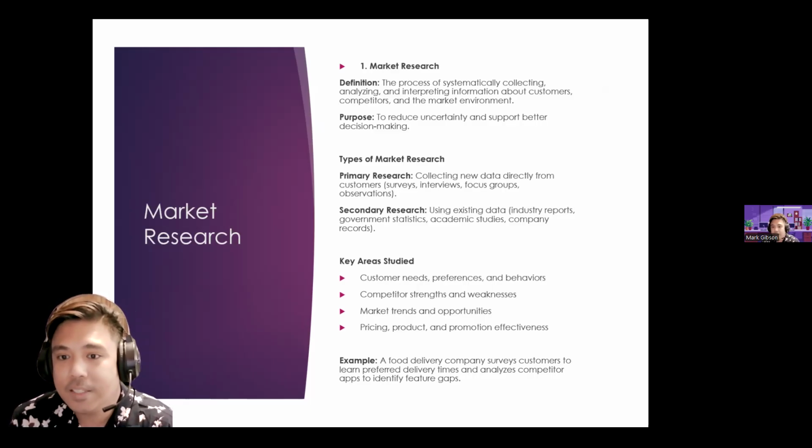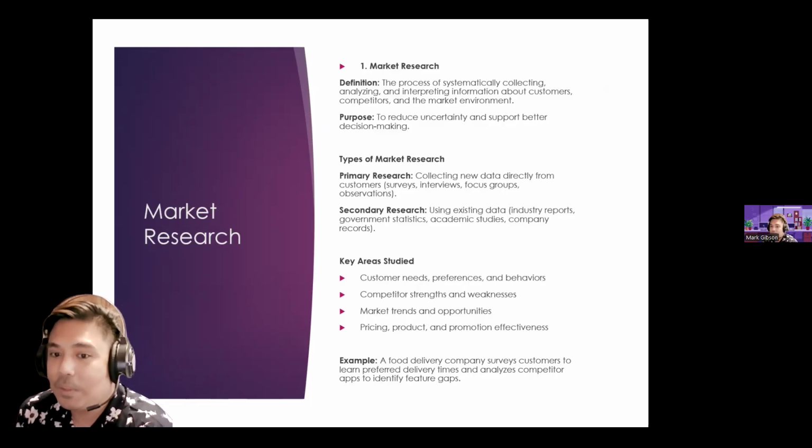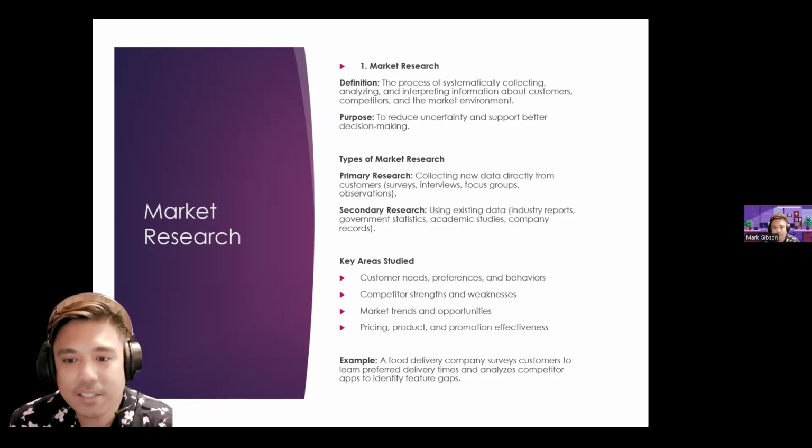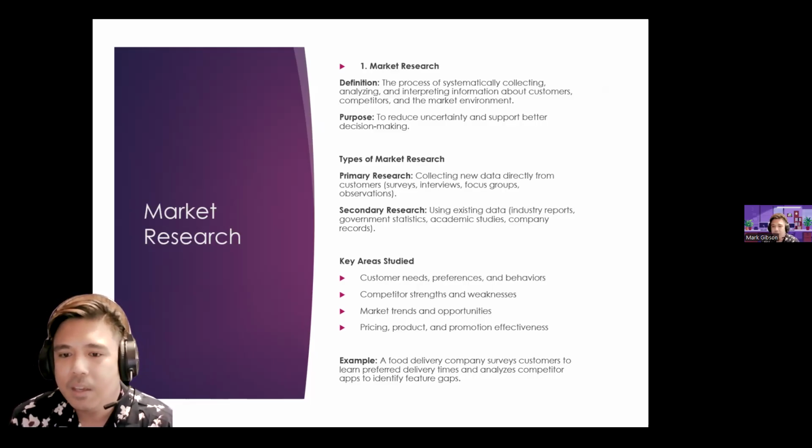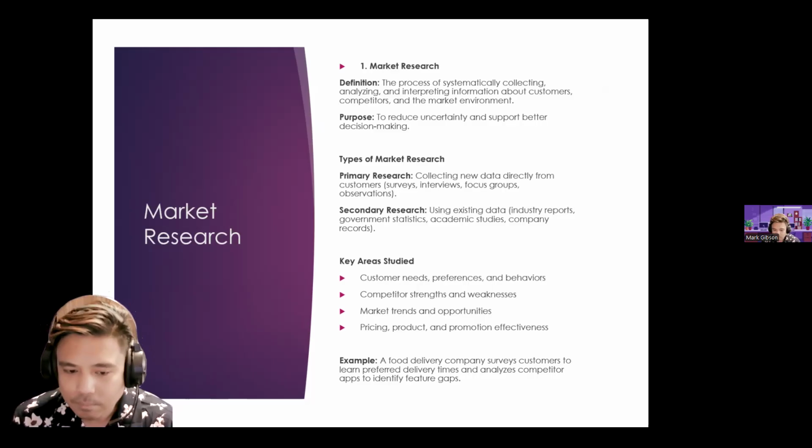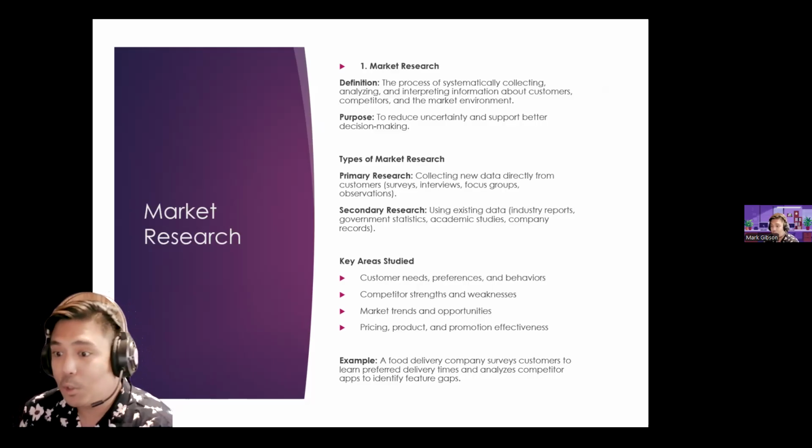And then there's also the secondary research. It's basically using whatever existing data that we have. So it could be an industry report, government statistics, academic studies, and company records. Key areas studied could be the customer needs, preferences, and behaviors. So for example, we're looking into Apple users and Android users.